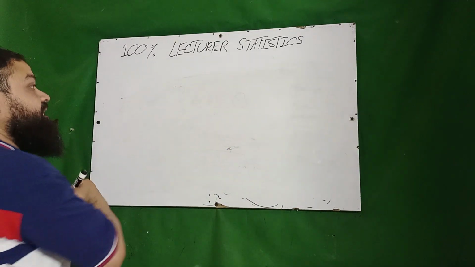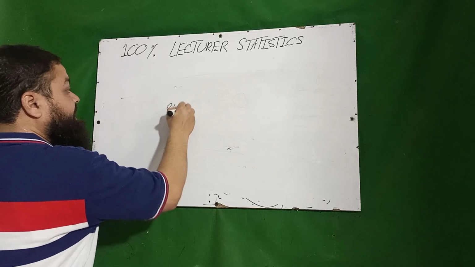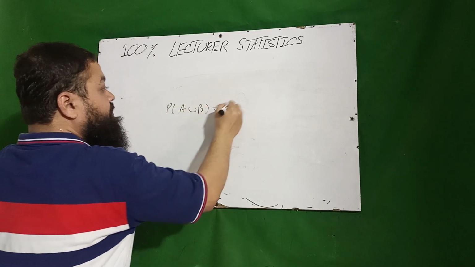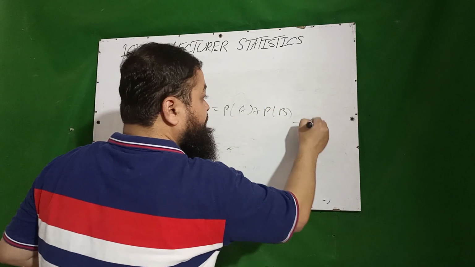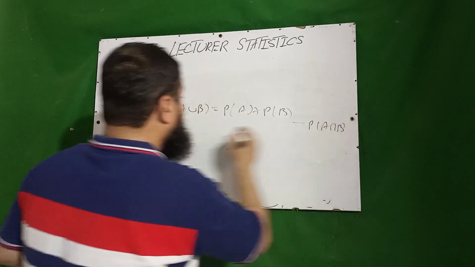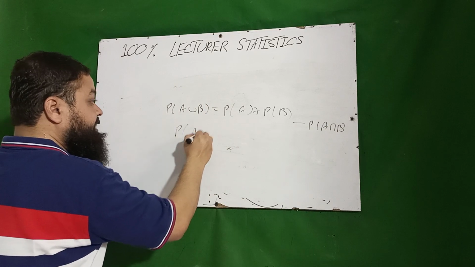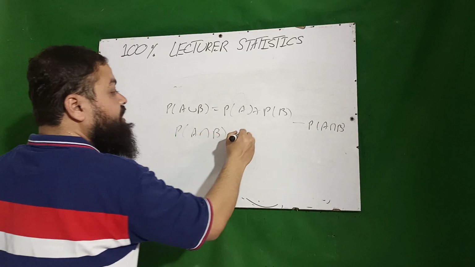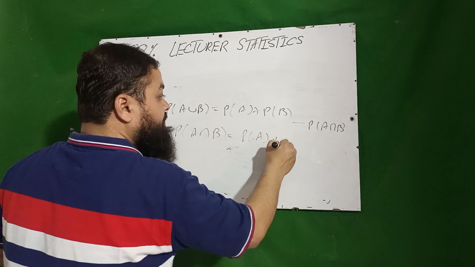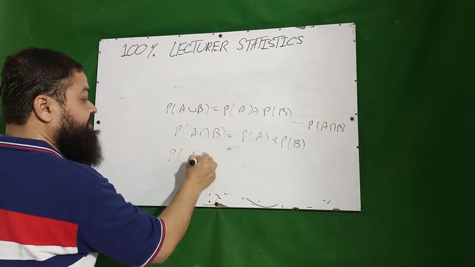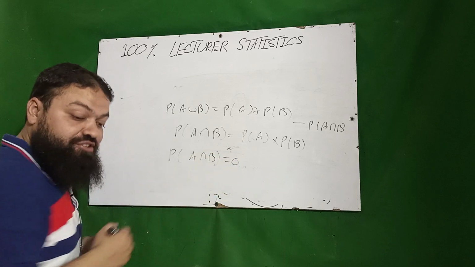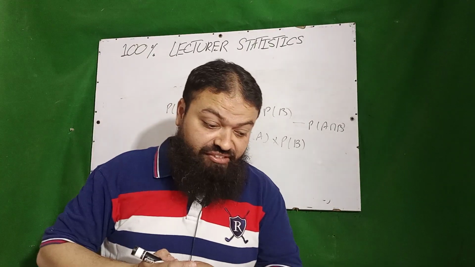And when A and B are mutually exclusive events, then probability of A union B will be equal to probability of A plus probability of B. Otherwise, that will be minus probability of A intersection B. That will also be there. If A and B are independent, then probability of A intersection B will be equal to probability of A into probability of B. And probability of A intersection B is equal to 0 when we have disjoint events, mutually exclusive events.